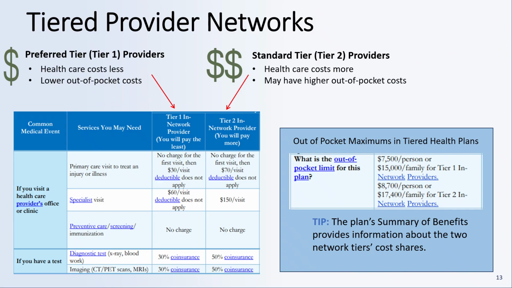Tiered provider networks. Some health plans have tiered provider networks. Preferred tier care costs less than standard or non-preferred care. On the left, you'll see a two-tiered network plan displayed like this, as shown in a summary of benefits and coverage document. You can see Tier 1 care is less than Tier 2 care. On the right, you will see an example of how tiered plans may impact your out-of-pocket maximums.